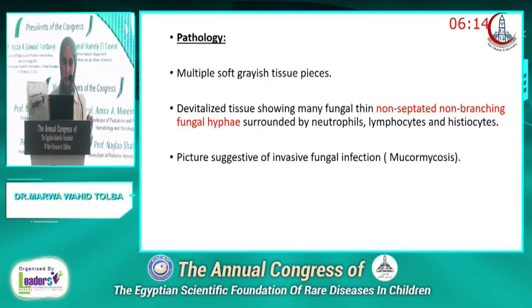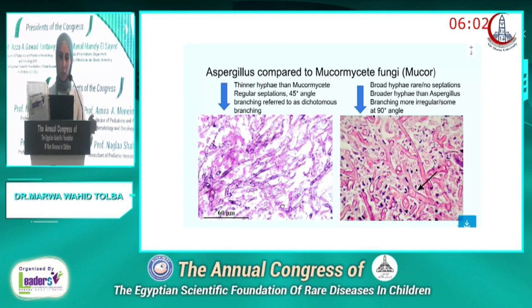And the pathology as well showed multiple soft grayish tissue pieces, devitalized tissues with non-septated, non-branching fungal hyphae surrounded by neutrophils, lymphocytes, and histiocytes, picture suggestive of invasive fungal infection, mucor. And this is to differentiate between aspergillus and mucor. Mucor is mostly broad hyphae, rare or no septations, and branching, if branching, it's irregular and at 90 degrees, while the aspergillus are narrower with regular branching and regular septations.